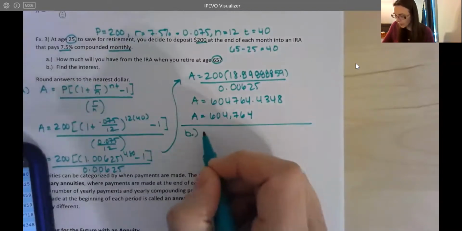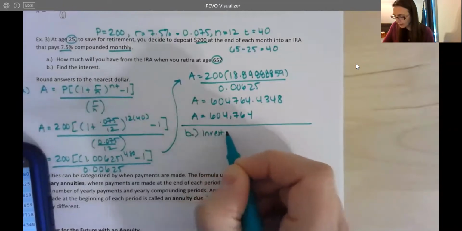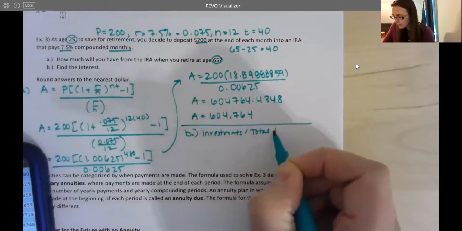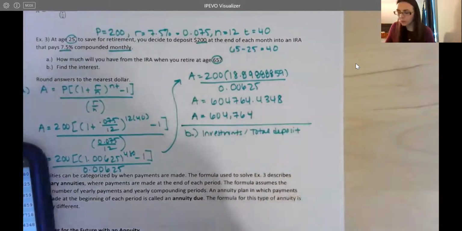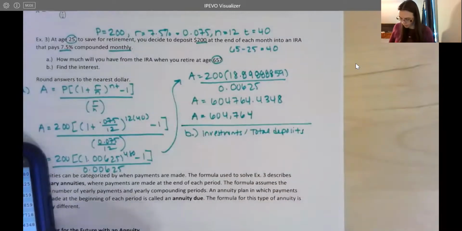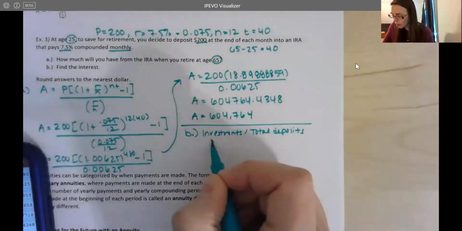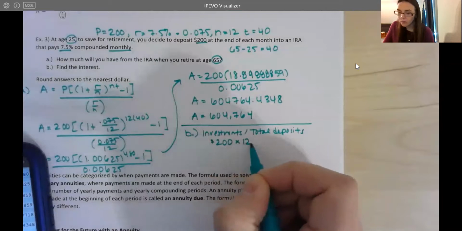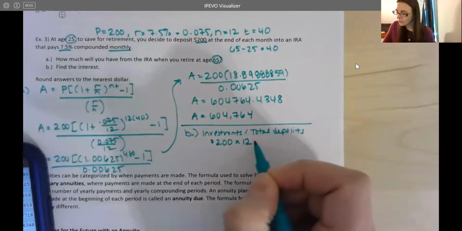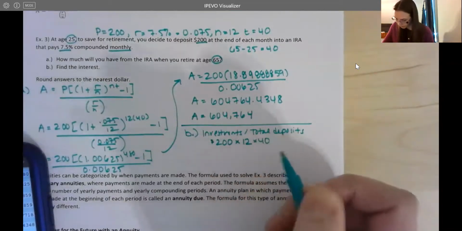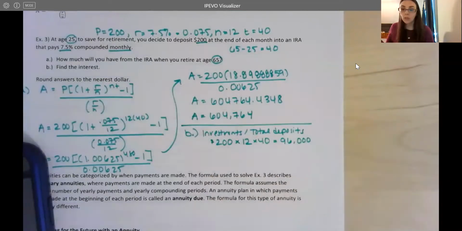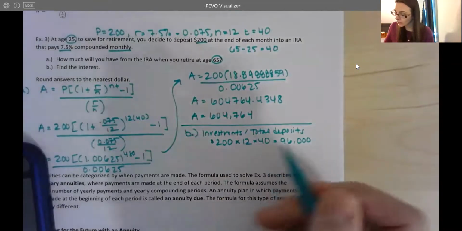The first thing I have to figure out is how much I've invested, and your book also calls this total deposits, so let me make sure I use that lingo too. What we did is $200 each month. So in 1 year, it'd be 200 times 12. And then we did this for 40 years. When you multiply this out, we get $96,000. So we did invest almost $100,000 of our own money over the course of 40 years.